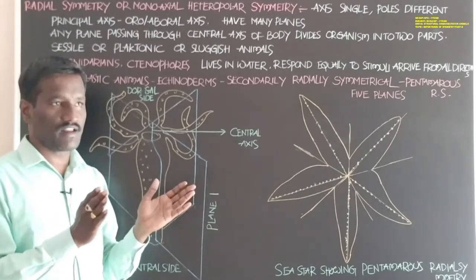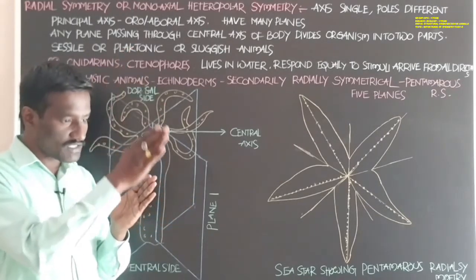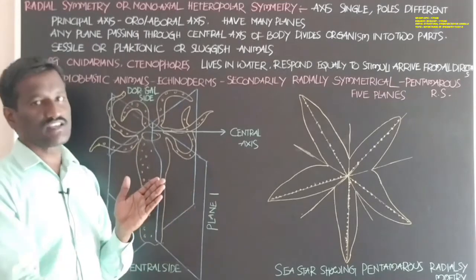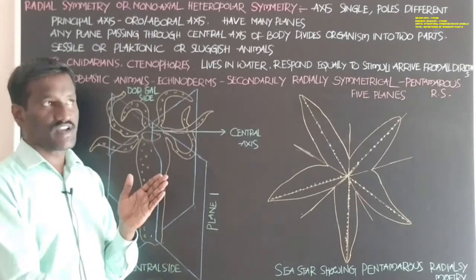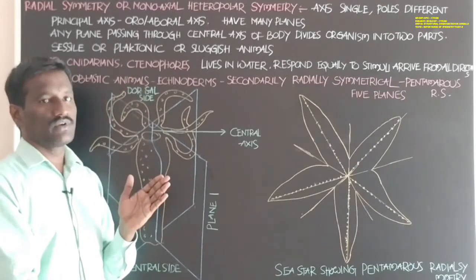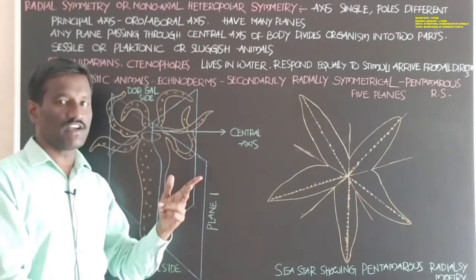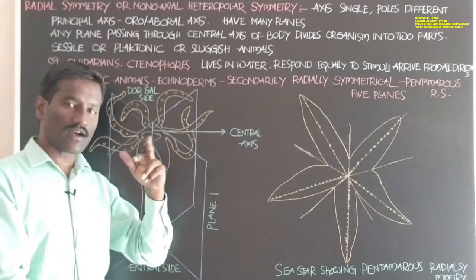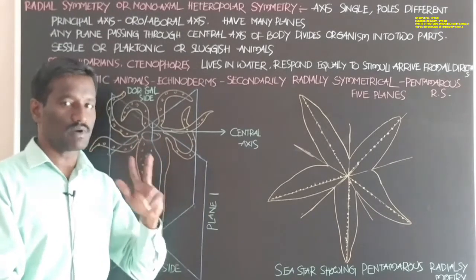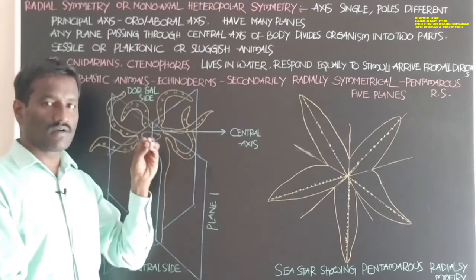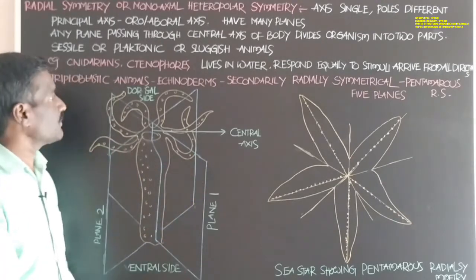Not a single plane, any plane passing through the central axis of the body can divide the animal into right and left, or two equal parts. That is called radial symmetry.